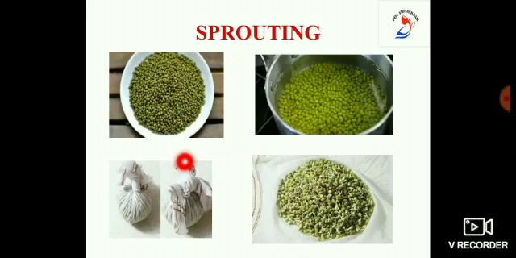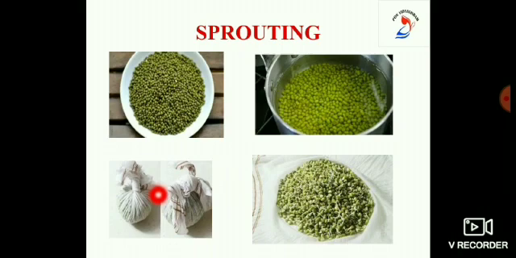Let us recall the process of making sprouts. Take about 50 gram seeds of chenna or green gram, put them in a vessel containing water and keep them overnight. Next day, remove the seeds from water. Now, wrap the seeds in a piece of wet cloth and keep them aside for 1 day.